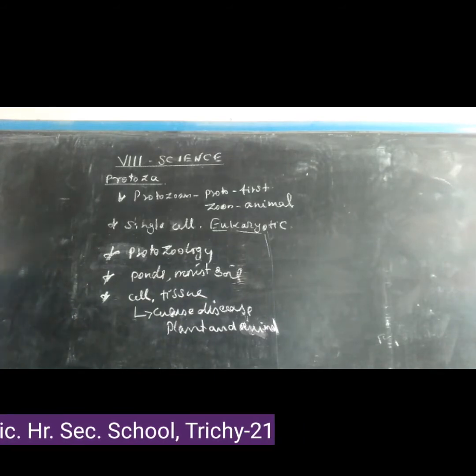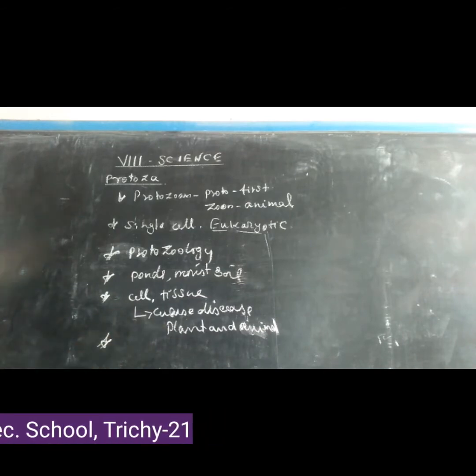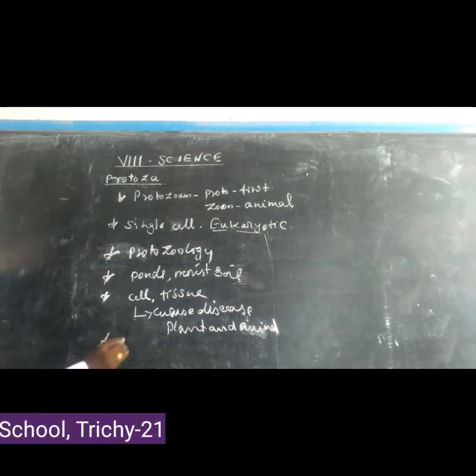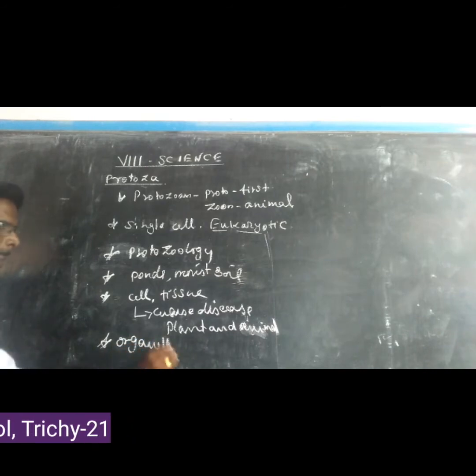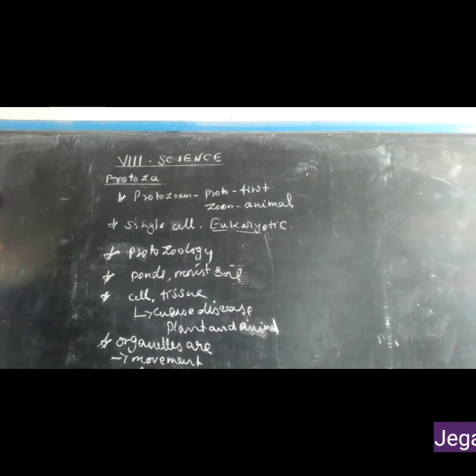Then some of the cell organelles are used for different functions. Some are used for movement, which is called locomotion. Some are used for feeding, to capture the food material.